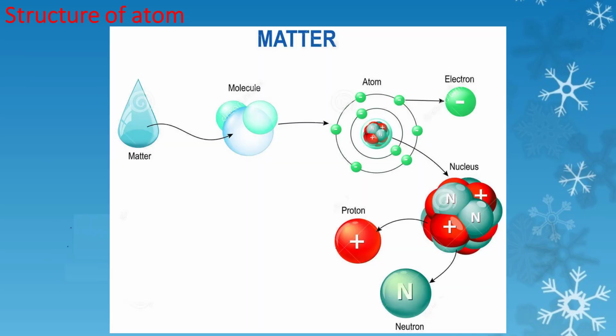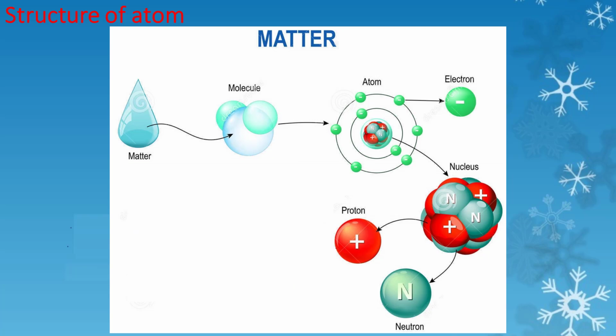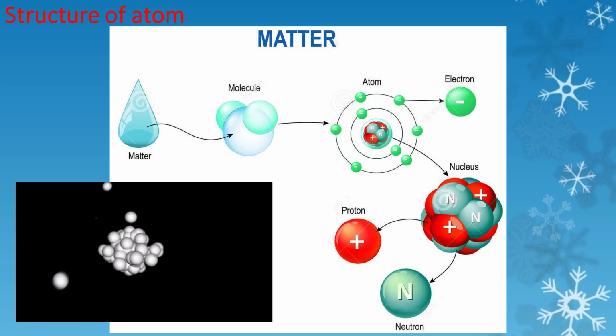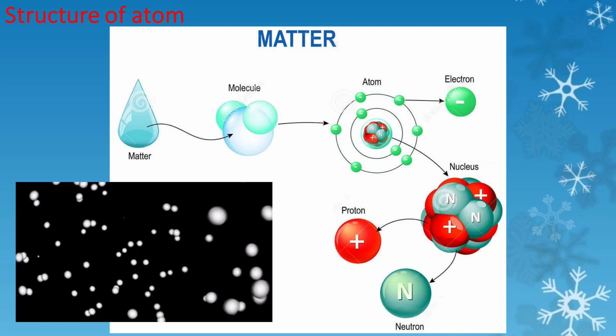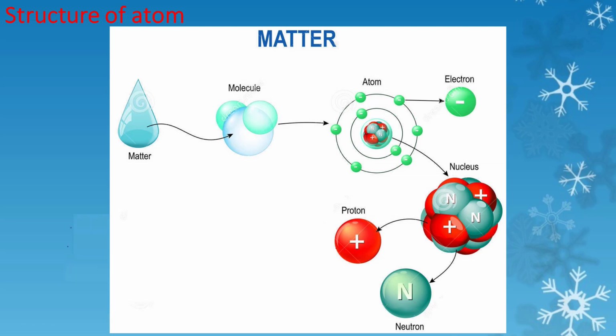Structure of atom. In the previous classes we have studied that matter is made up of molecules. Molecules are formed from atoms. Effectively, an atom is the smallest unit of matter. So, what is an atom? An atom is the smallest particle of an element which retains its chemical identity in all the physical and chemical changes. Now, the question is, from which experiments was it discovered that atoms have an internal structure?